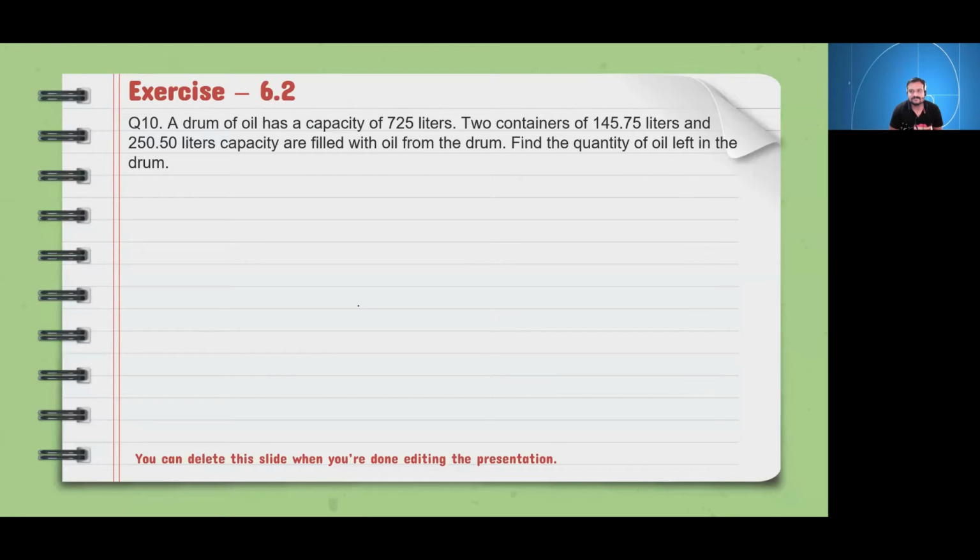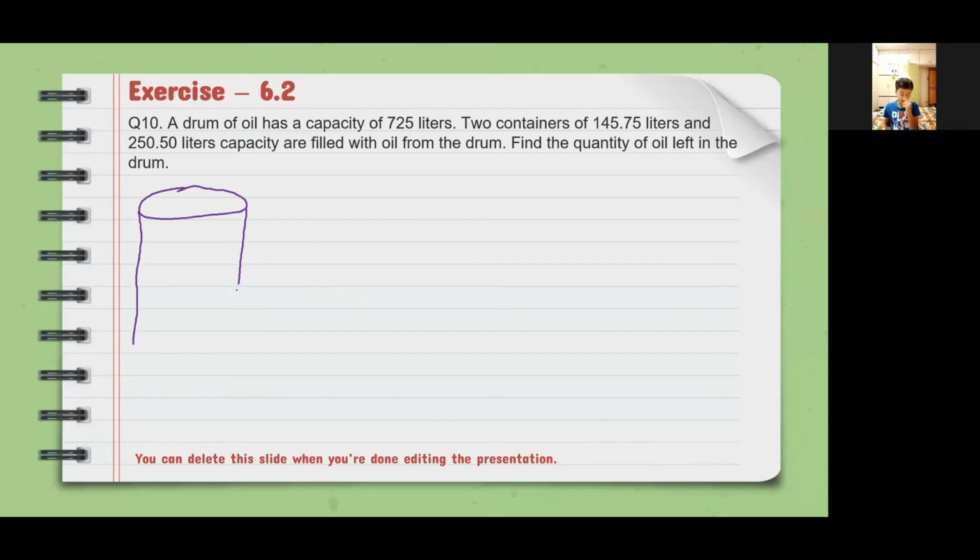So 145.75 plus 250.50, it will come 396.25 liters, and the capacity of the drum is 725. So we will subtract 396.25 from it.